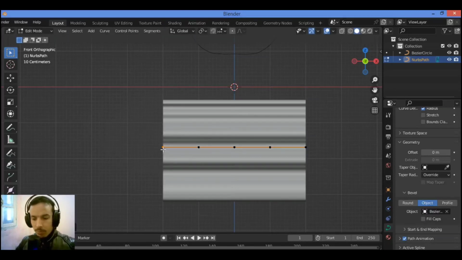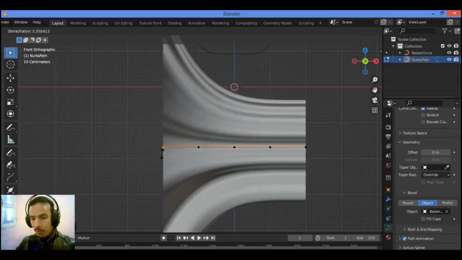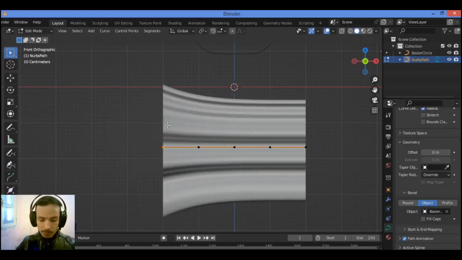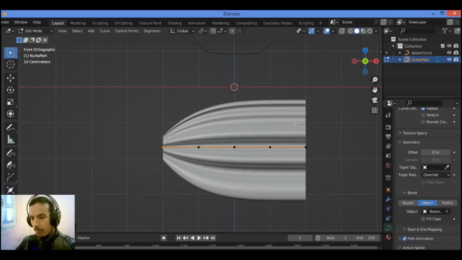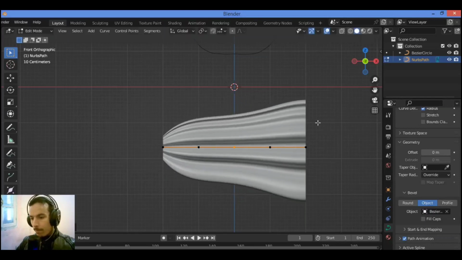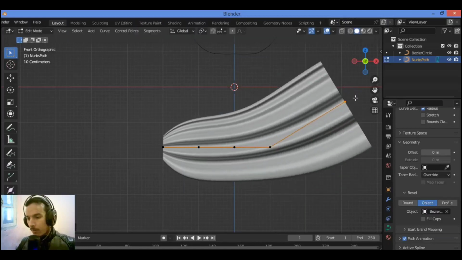You should hit Alt S to scale it like this. Just move it slightly. Alt S again. So let's scale it like this. I want to scale it by selecting this point over here. And I think I should grab it. I can grab it also and move it like this.